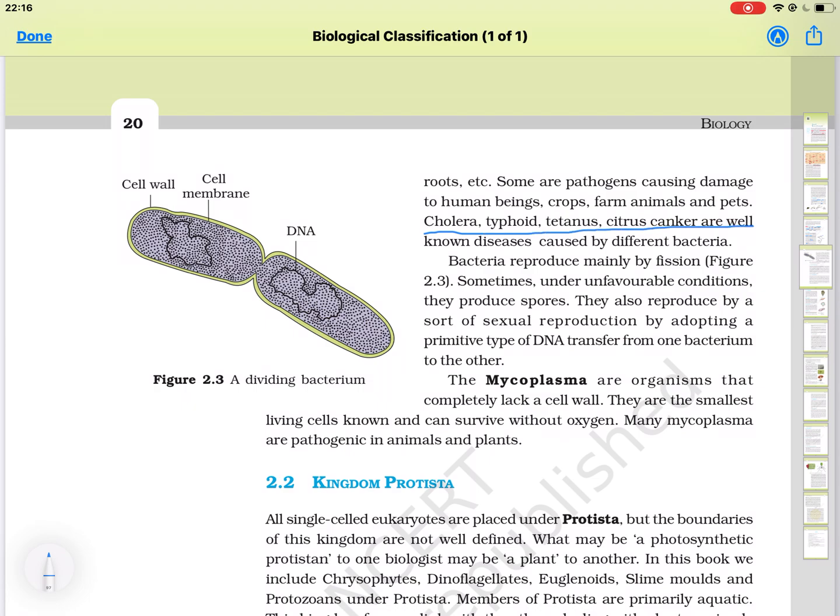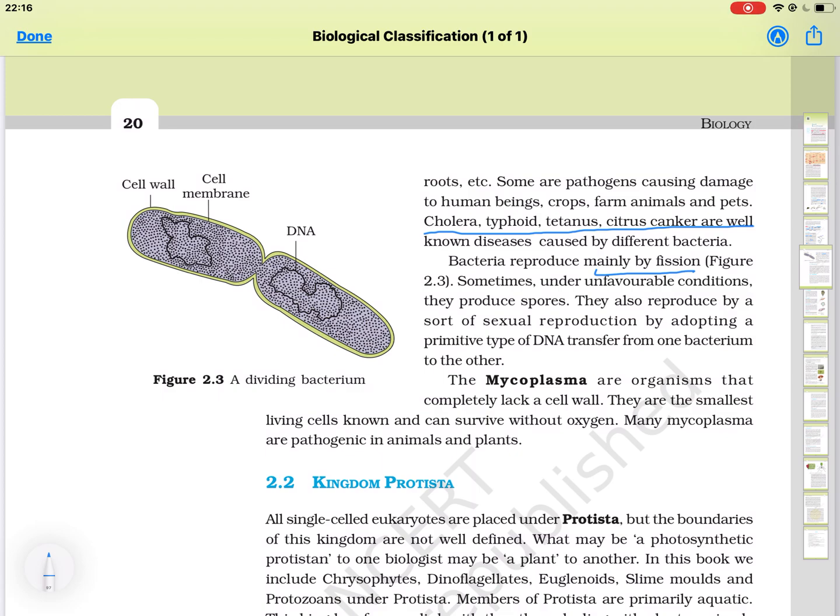Now the mode of reproduction. The bacteria reproduce mainly by fission. Already in class 10th you have studied fission. The body divides into two parts, that is binary fission. But under unfavorable conditions they produce spores.